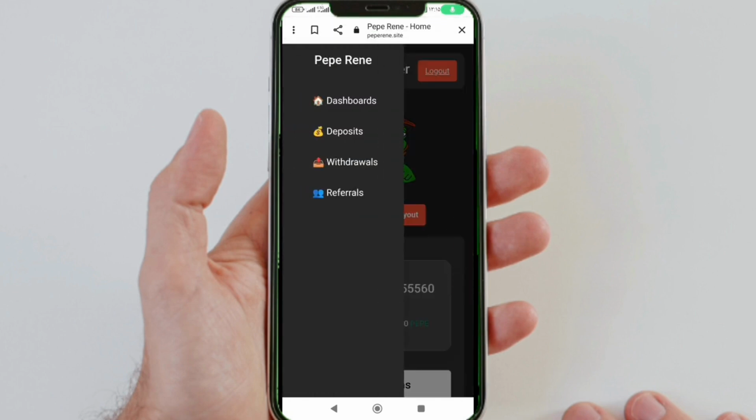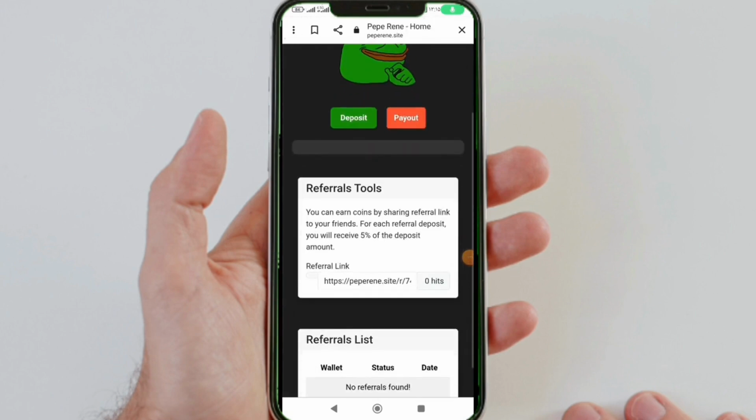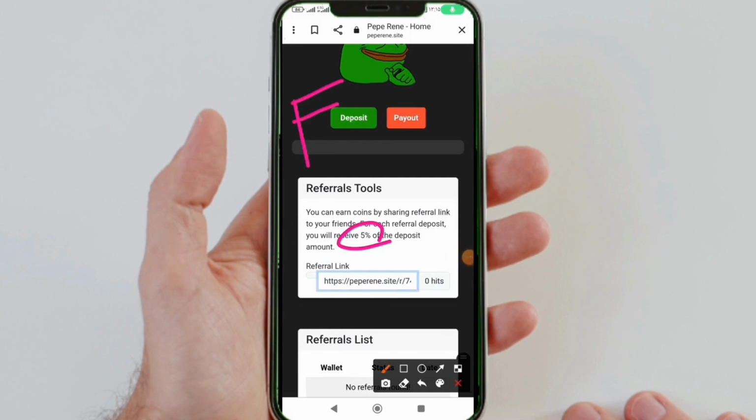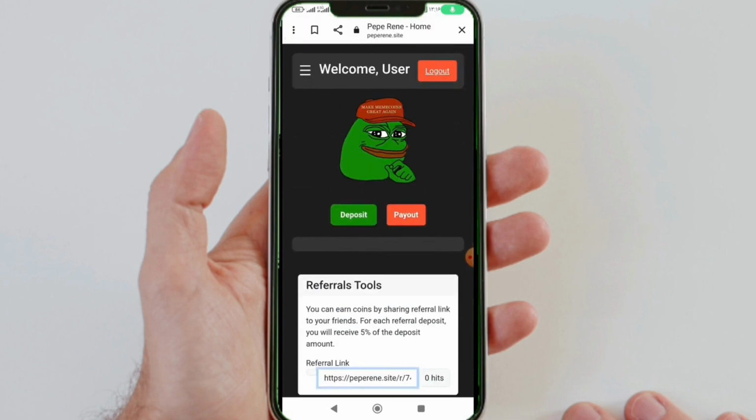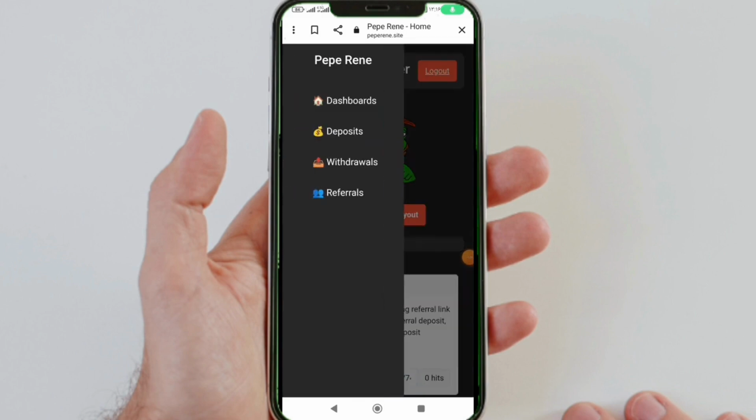You can withdraw your dollar income by working on this site for less than 10 minutes. This section is also for referrals, where you can earn up to 5% of your referrals' income. It's completely free. Using this referral link that you see, you can reach the income I just mentioned.